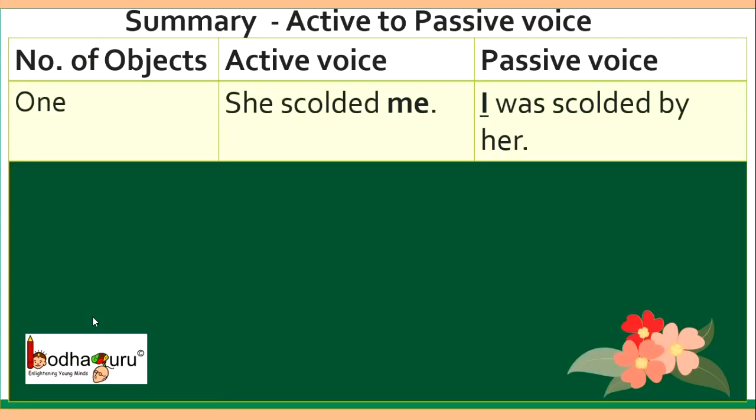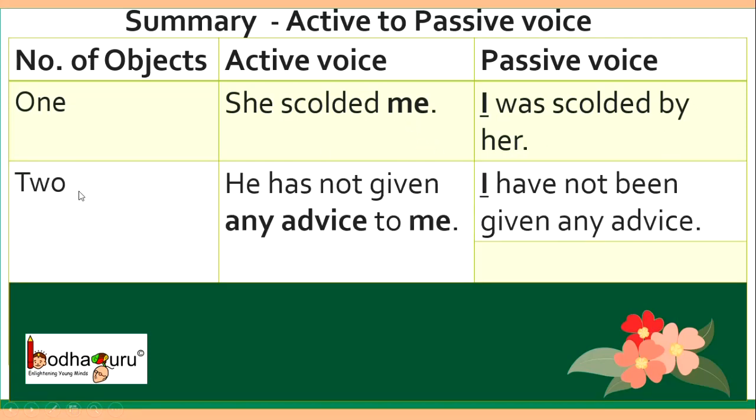So to summarize, if there is one object, how do we change from active to passive? She scolded me. It becomes I was scolded by her. Here the only object is me. Next, what about when there are two objects? He has not given any advice to me. Here are two objects, any advice and me.